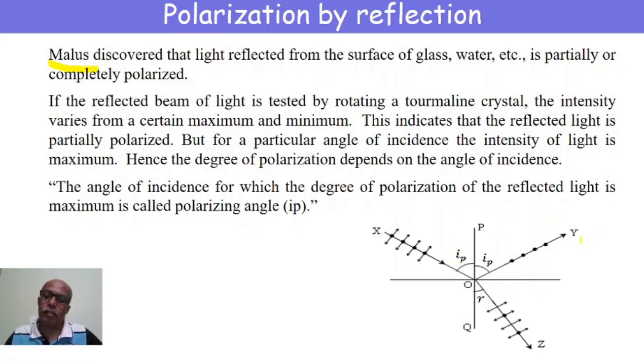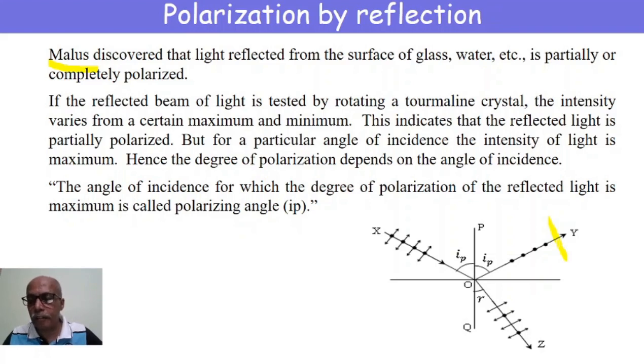And this percentage of polarization of the reflected light can be tested by making use of a tourmaline crystal. We keep a tourmaline crystal in the path of the reflected ray, and we keep on rotating this tourmaline crystal about the reflected ray's axis.